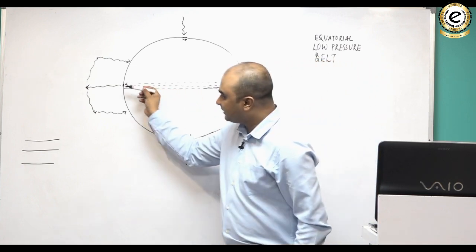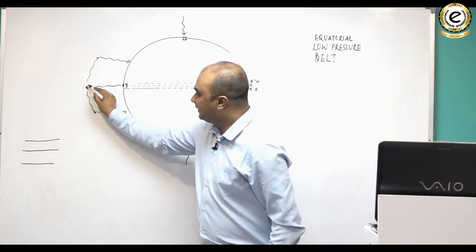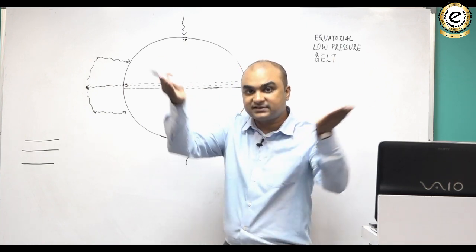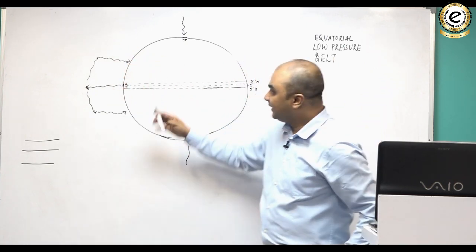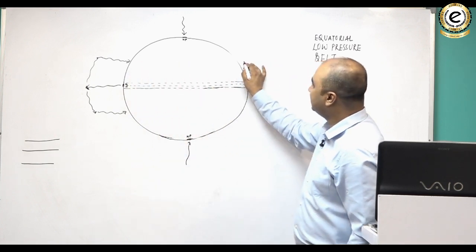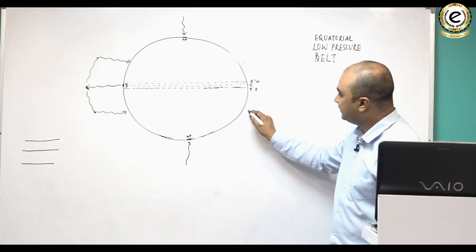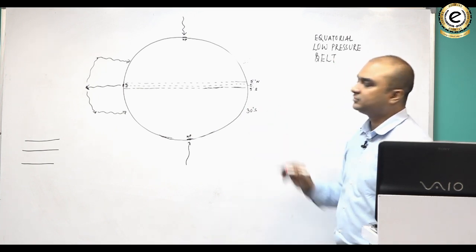So what am I saying? That from the equator air is rising, and after rising to a certain height it spreads and then it sinks, and it sinks suppose at 30 degrees north and at 30 degrees south.